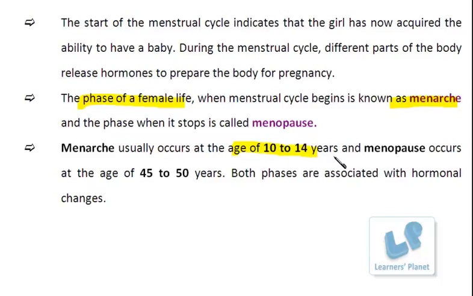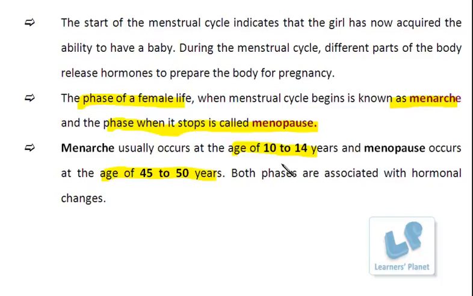Further, there is a time period in females when the menstruation is going to stop completely, right? The cycling is no longer taking place. That phase when the menstruation stops is known as menopause, and on average it is generally at 45 to 50 years.